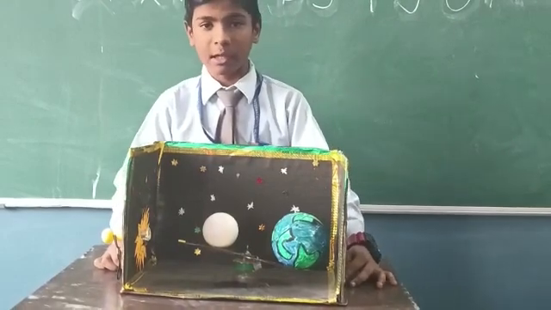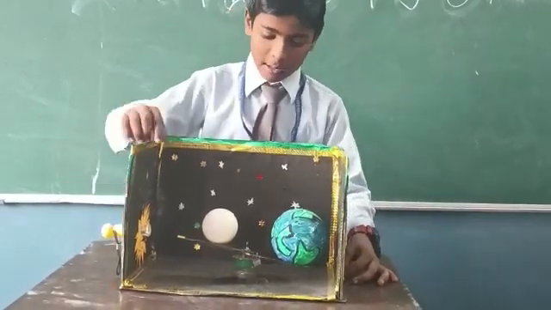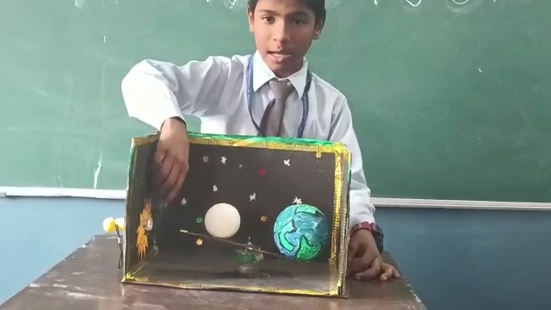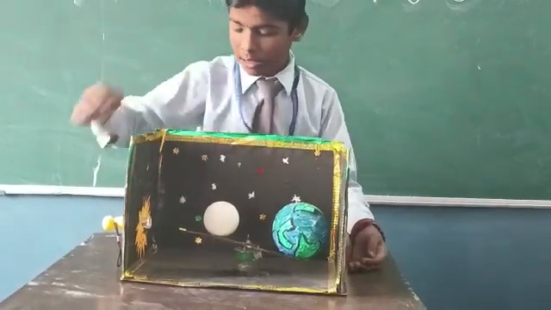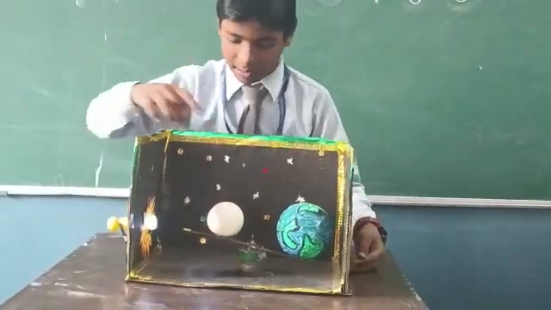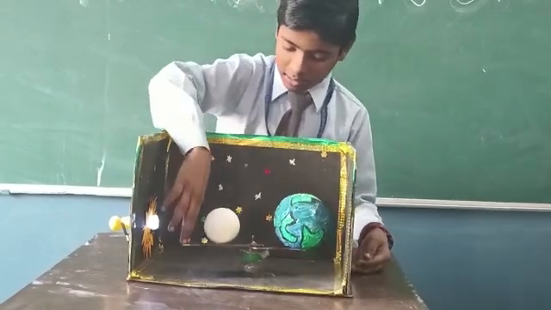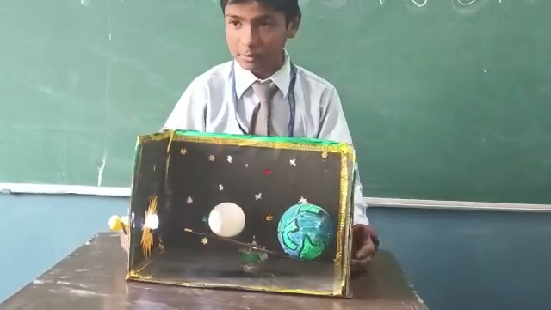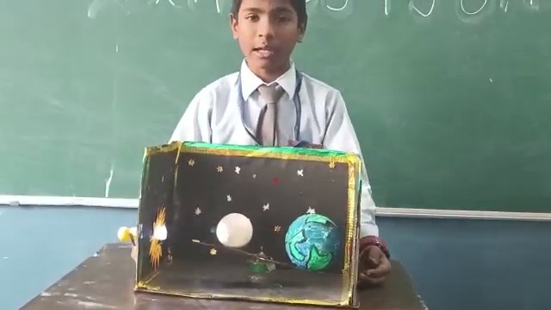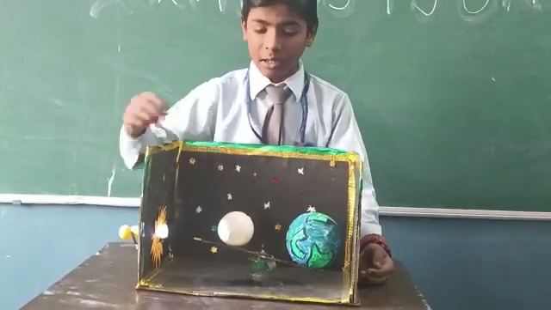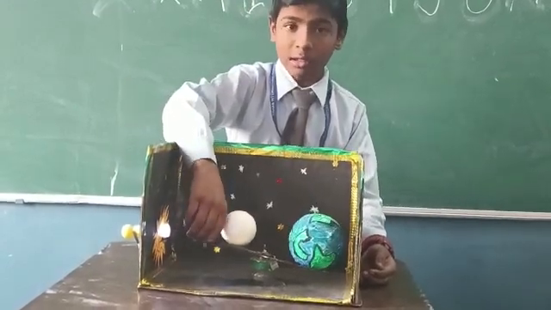Today my topic is solar eclipse. It happens when the moon comes between the sun and the earth. We know that the moon is nearer to the earth.